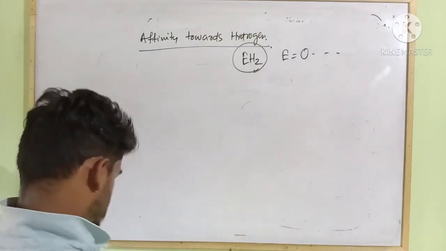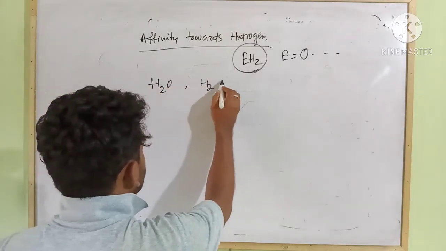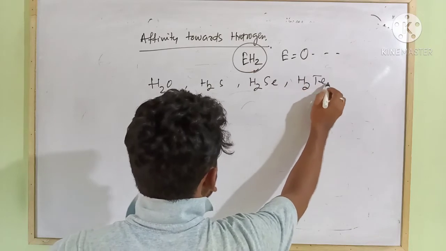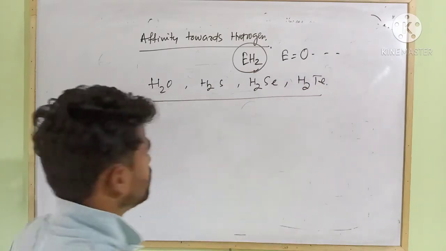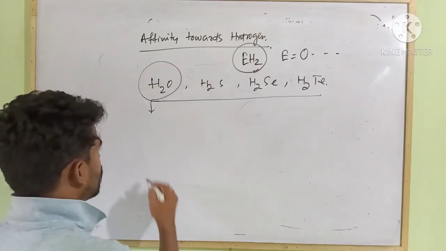So the hydrides can be H2O, H2S, H2Se, H2Te. These are the hydrides. Out of which this one exists as a colorless, odorless liquid.